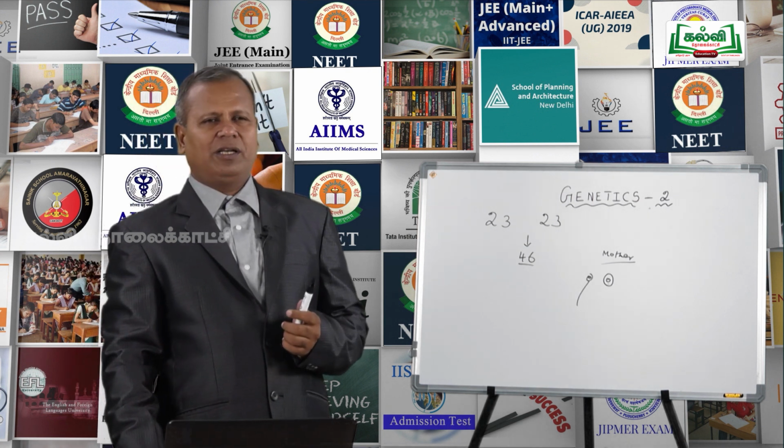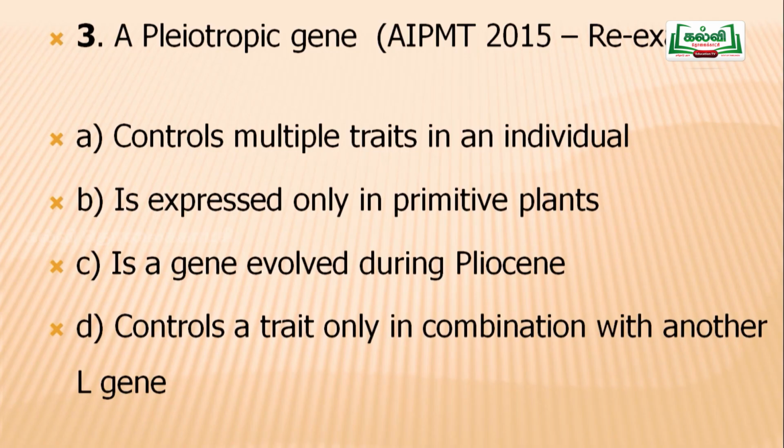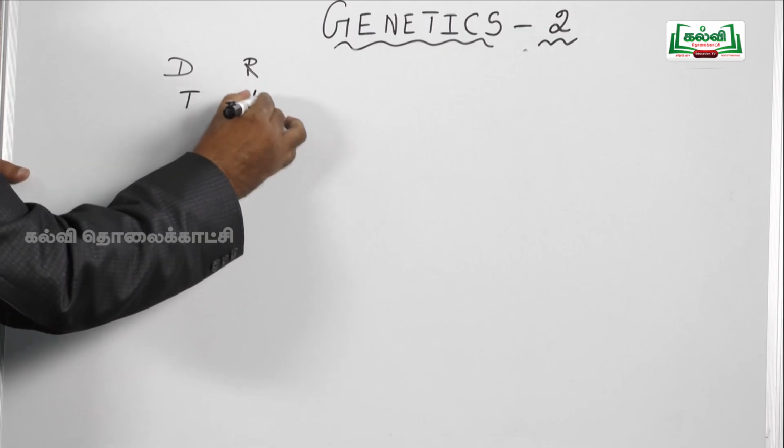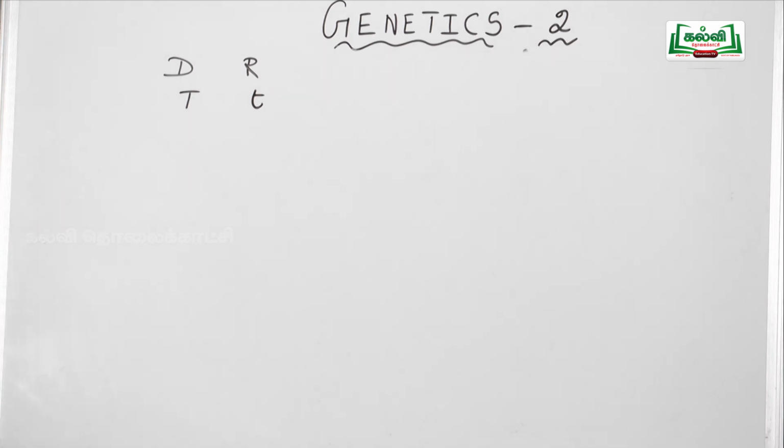And the next question, a pleiotropic gene. What is pleiotropic? One gene controls more than one expression. Actually, according to Mendel, a gene or a pair of genes controls a phenotype. If more than a pair of genes or more than a pair of alleles controls a phenotype, then the Mendelian ratio gets modified. And according to Mendel, the characters are always expressed in two ways. One is called dominant, another is called recessive, and it is controlled by two alleles, capital T and small t.